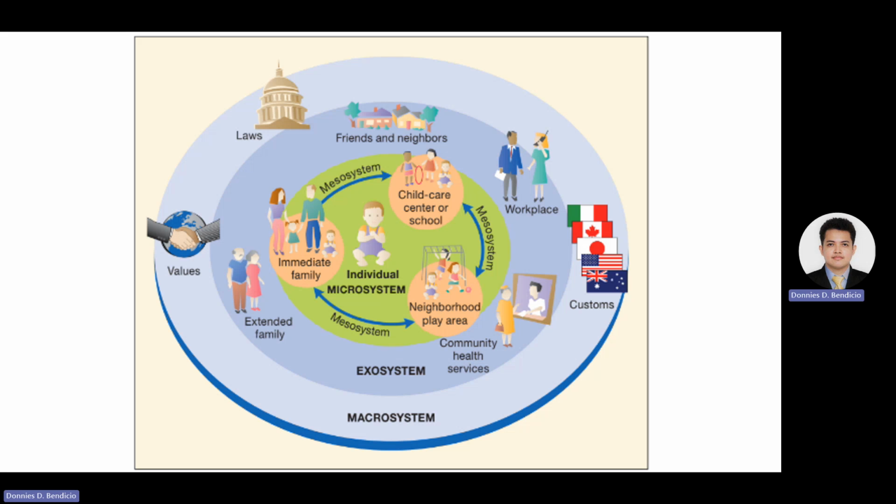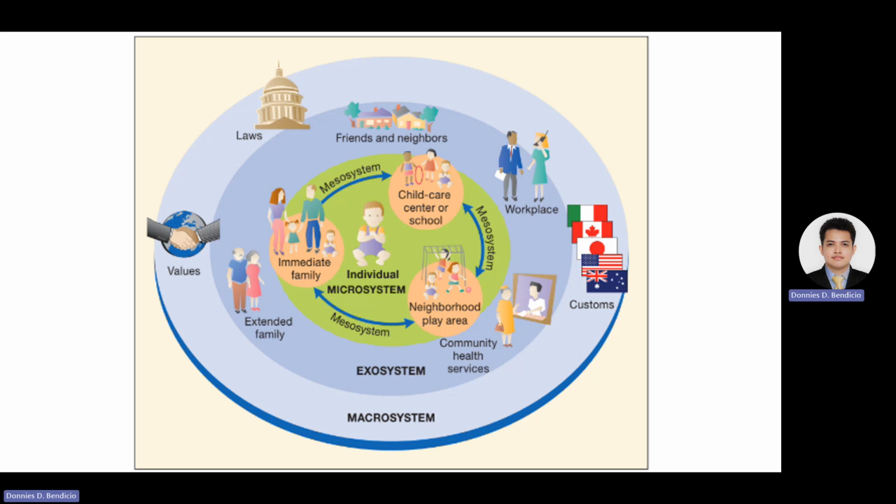resources. Community resources like local government policies, access to healthcare, and the availability of recreational facilities can impact individuals and families residing in that community, even if they are not directly involved in those systems. Mass media, including television, internet, and social media, can be part of the exosystem for individuals. Media can shape beliefs, values, and attitudes, indirectly influencing behavior and development.